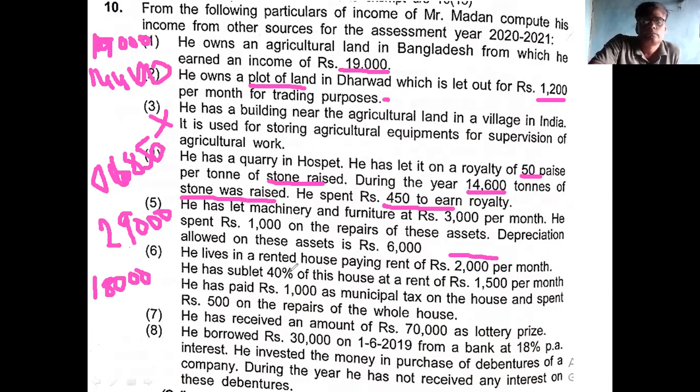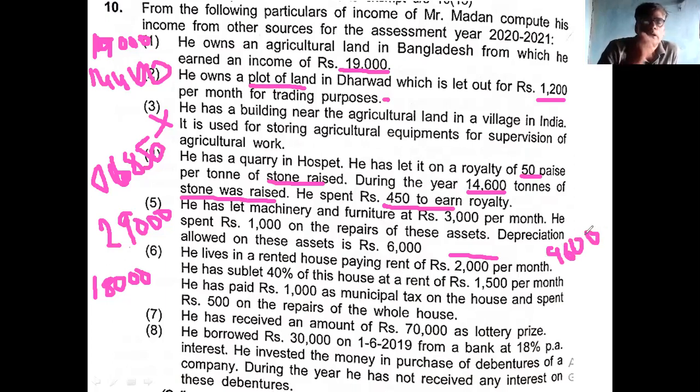What do you answer? Rent paid to landlord portion. 2,000 into 12, 24,000, 40%, 9,600. First allowable expense, 9,600.